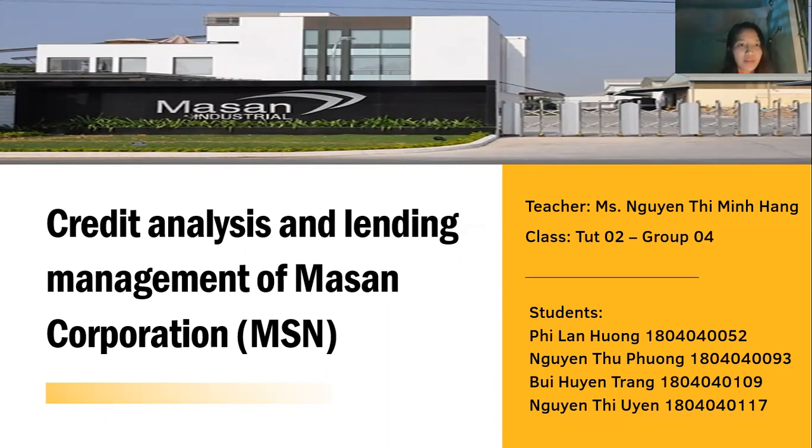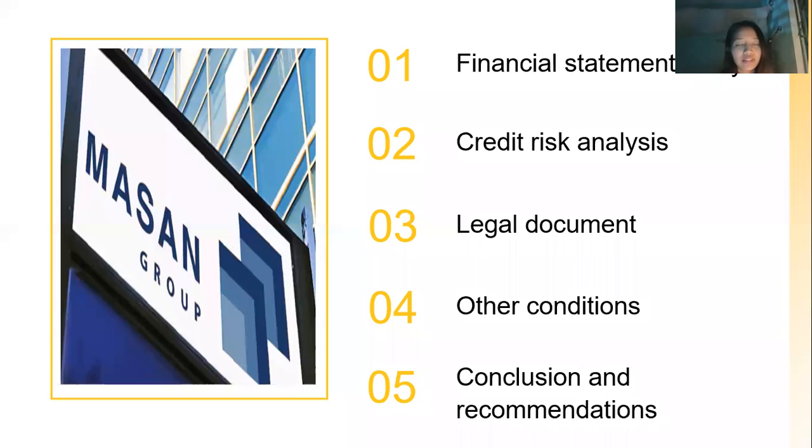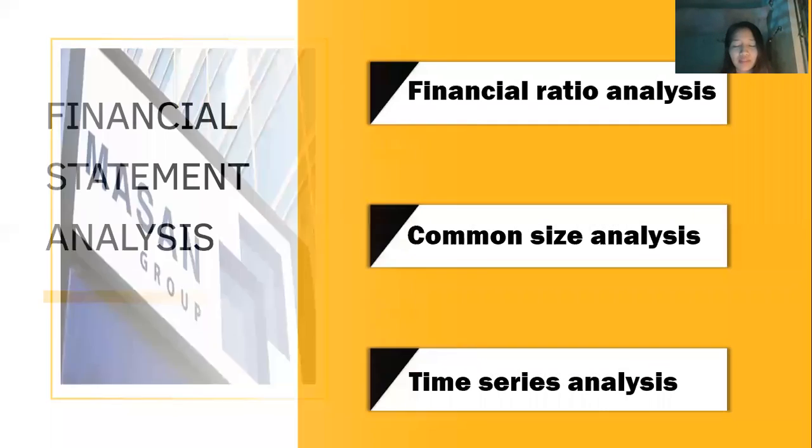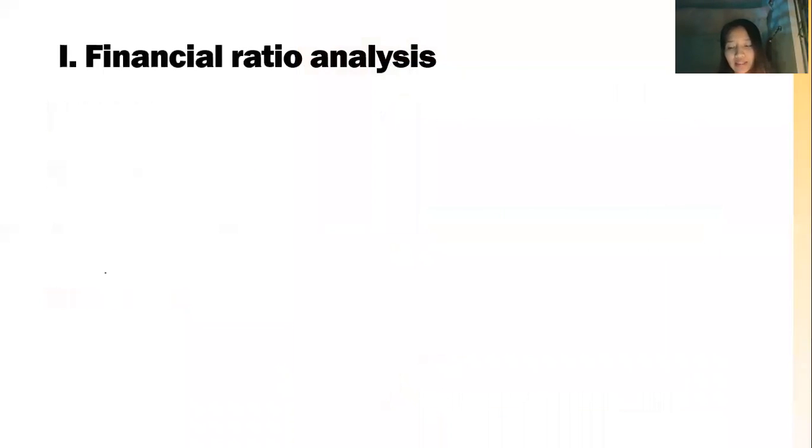Our talk today is about the credit analysis and lending management of MASAN Group. This talk is divided into 5 parts: financial statement analysis, credit risk analysis, legal documents, other conditions, and conclusion and recommendations. Our first part is financial statement analysis. It includes the financial ratio, common size, and time series analysis.